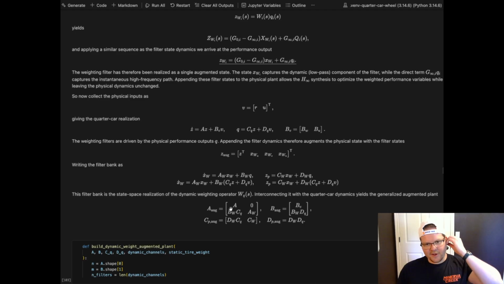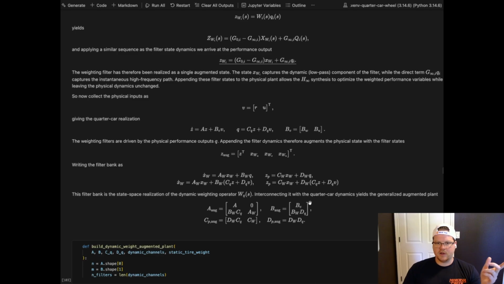So here the augmented A, B, C, and D are now functions of this augmented filter state and the original plant, right? So we have the A, B, V, DWCQ, and then DWDQ, which is over here. DWCQ, sorry, that was over here. So that was the performance here. So our performance outputs have been changed a little bit.